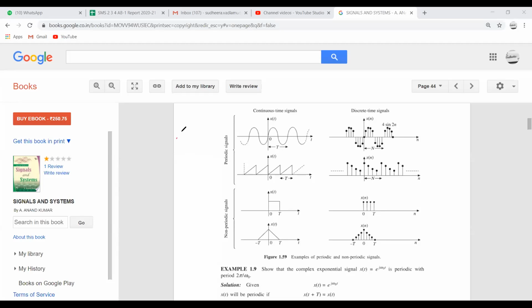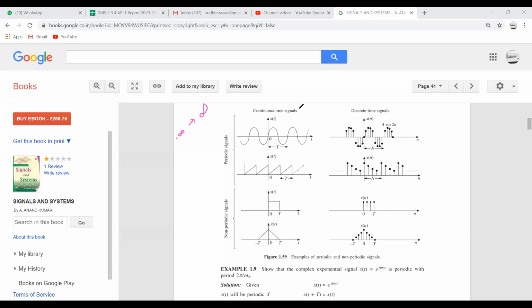First, the periodic signal should extend from minus infinity to plus infinity. The second constraint is that it should repeat at regular intervals, meaning the same structure should be repeating at regular intervals.